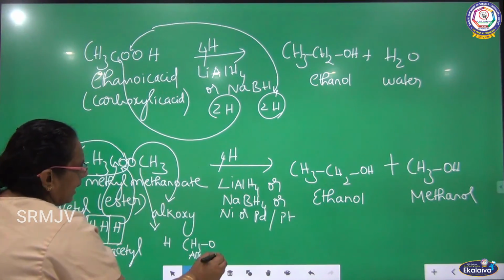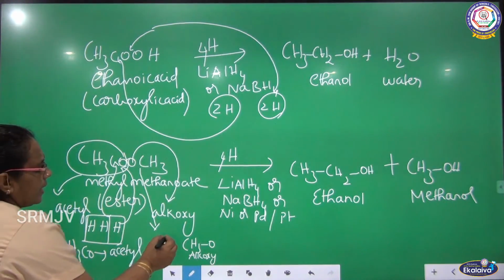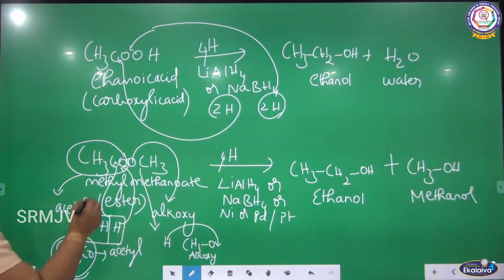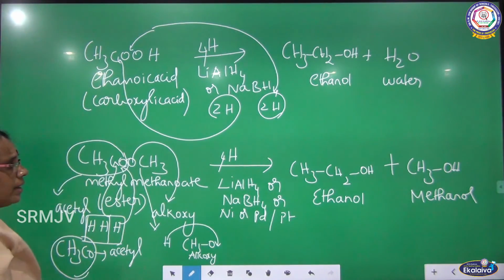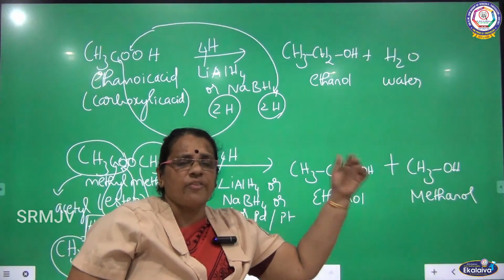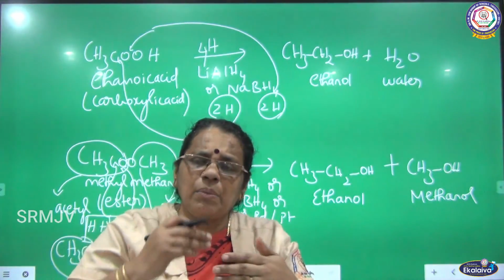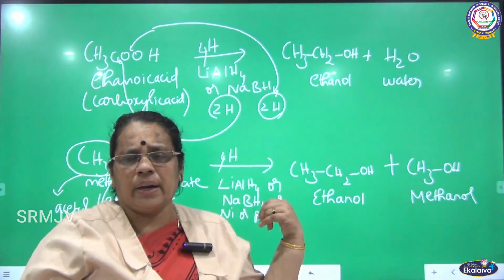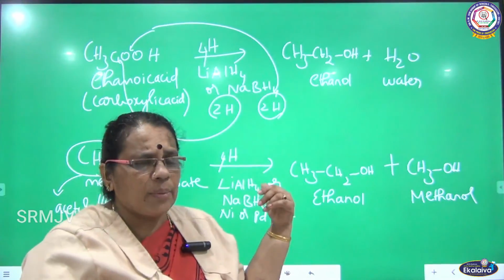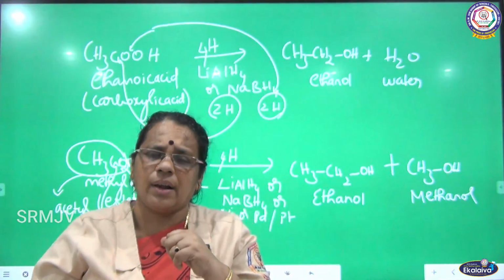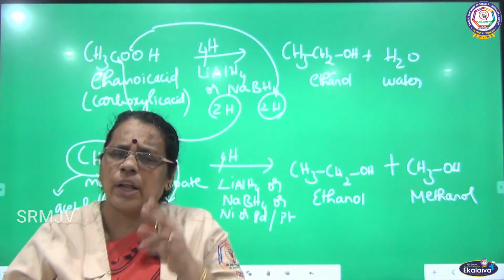When you add hydrogen, one hydrogen is added to the alkoxy group, and 2 more hydrogen atoms are added to the acetyl group, and already one oxygen is there, one more hydrogen is added there. So we are getting a mixture of alcohols, 2 different alcohols. From the acetyl group I get ethanol, and from the alkoxy group I get methanol.